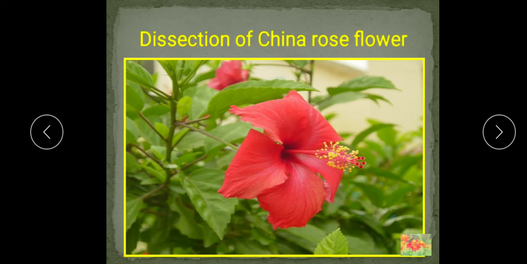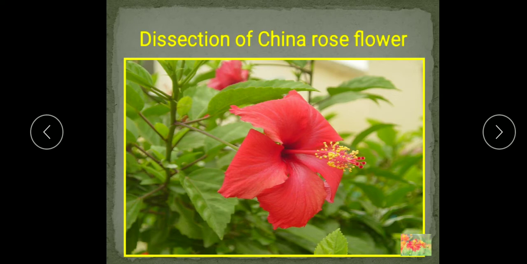Now, here the dissection of China rose flower. This is the practical part of your chapter. So, this time we cannot go in the lab, but I will explain to you the simple dissection of this China rose flower, or Hibiscus rosa sinensis, which is the scientific name of this flower.